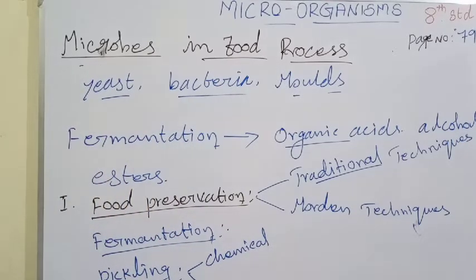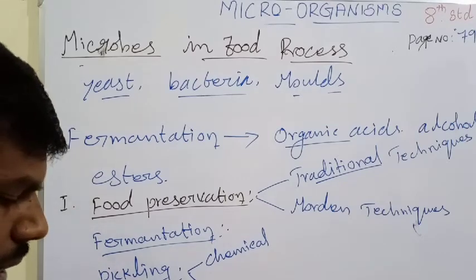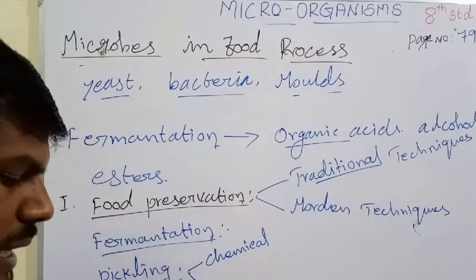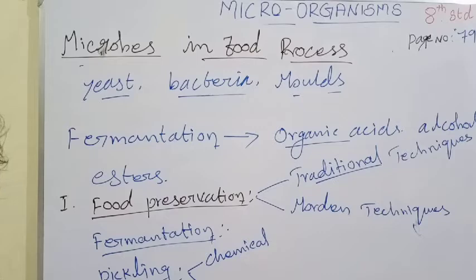So the pickling, they are having two types. What are they? Chemical pickling and fermentation pickling. First one, chemical pickling. The food is placed in an edible liquid that kills bacteria and other microorganisms. Examples: vinegar, alcohol, vegetable oil.